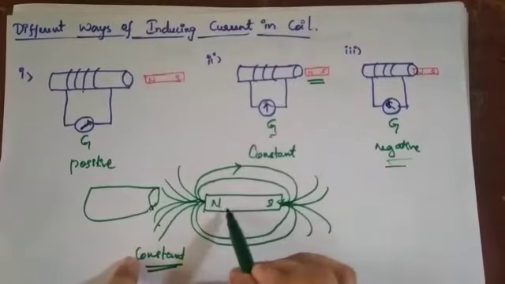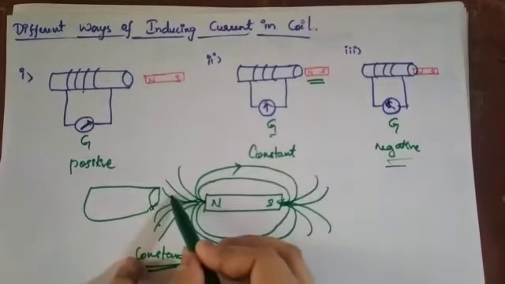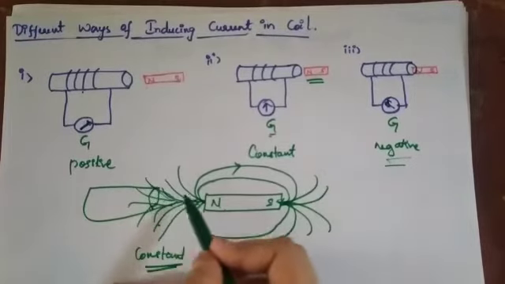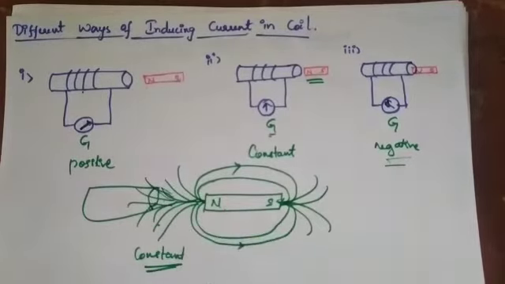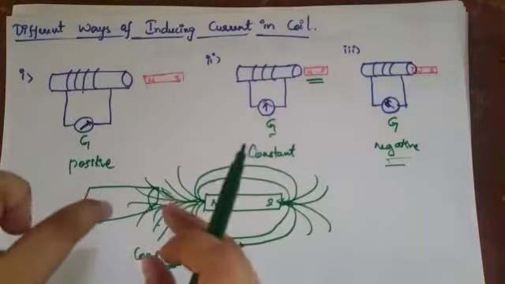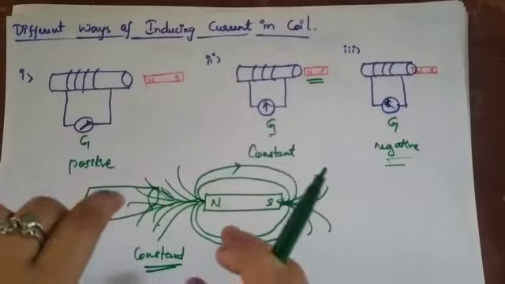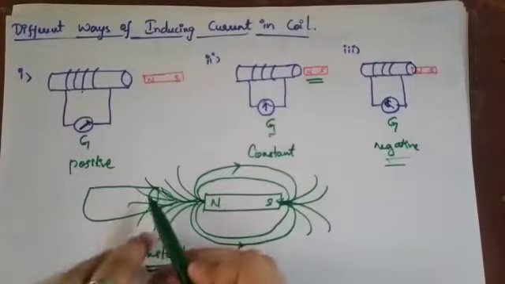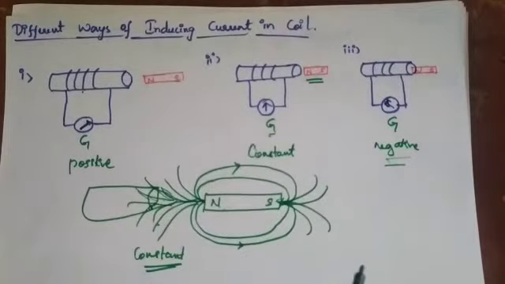When the bar magnet comes near, the magnetic field lines inside the conductor go on increasing. When they increase, the induced current inside the conductor increases. Due to that, the galvanometer shows deflection. Similarly, when you suddenly take the bar magnet away from the conductor, the magnetic field lines go on decreasing. That means there is a change in the current.